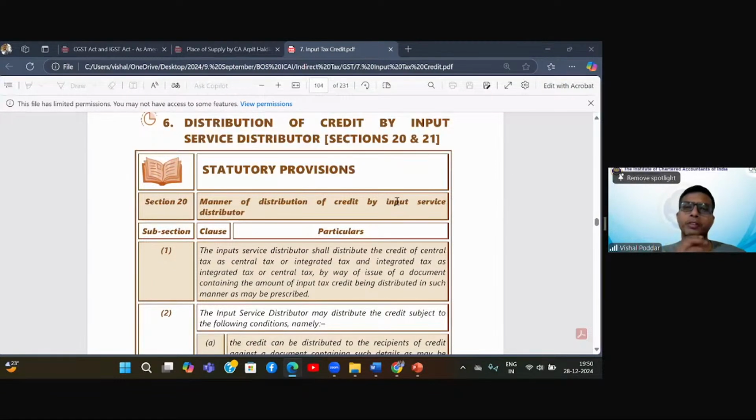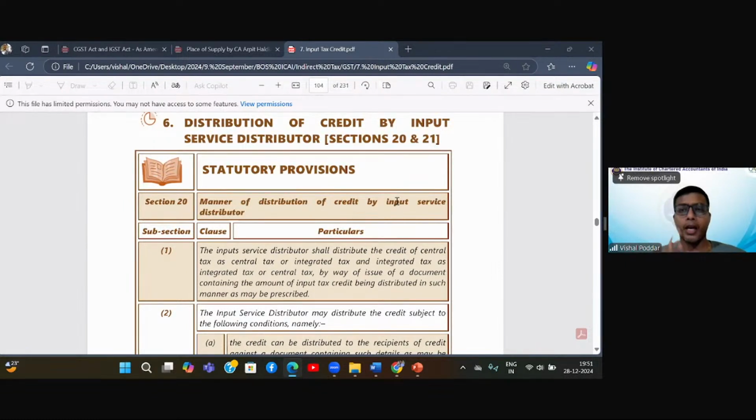So let the Mumbai office distribute the credit to each of its units, and those units which are making outward supply in the form of manufacturing and removal from their units, they are leviable to excise. They will utilize this Cenvat credit. The same ideology continued and is carried forward to GST. Now in GST also the same thing happens.